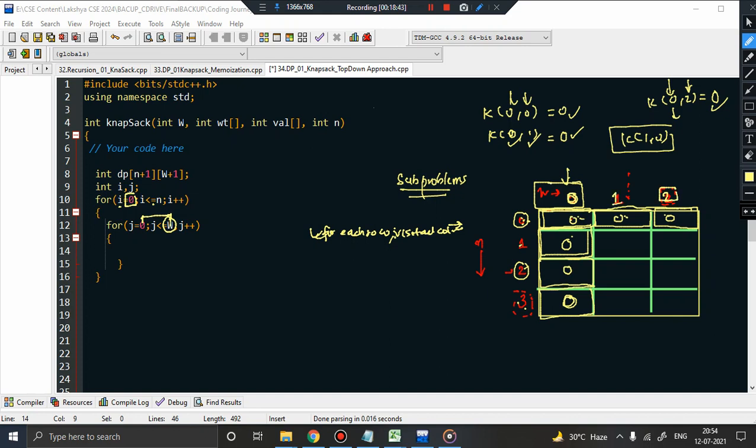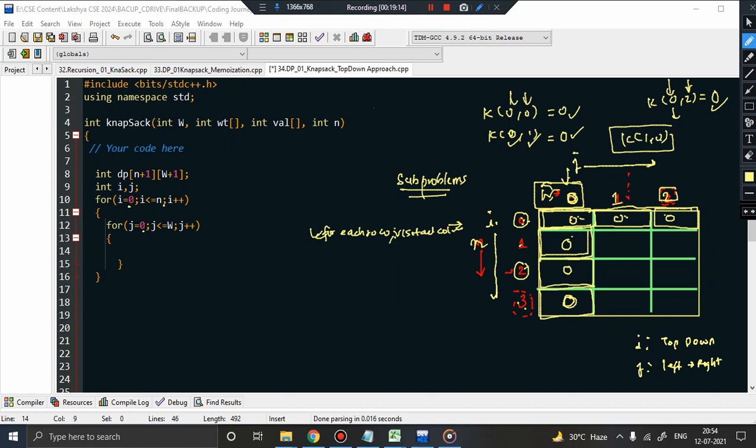So the capacities of knapsack at various instants are represented by W, and this is N. That is why I said I will move from 0 to N, and j will move from 0 to W. So i is basically moving from top to down and j is moving from left to right. Remember, i is moving top down and the j variable is moving left to right. I hope that is understandable.